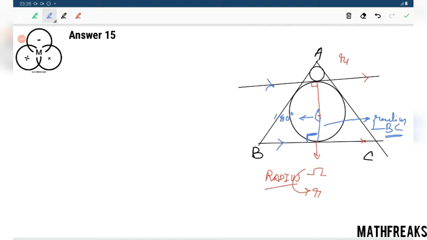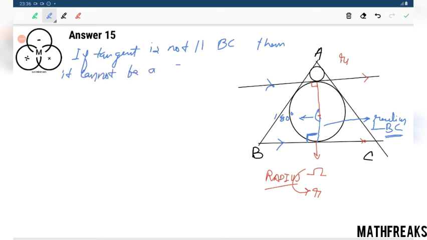If this tangent is not parallel to BC, then it cannot be a straight line. Simple logic.